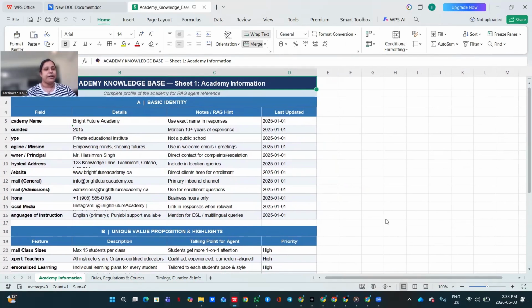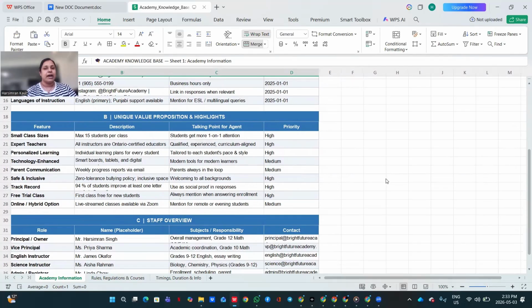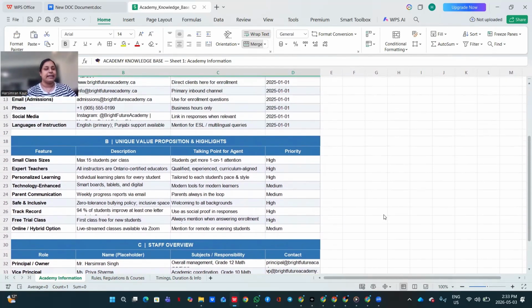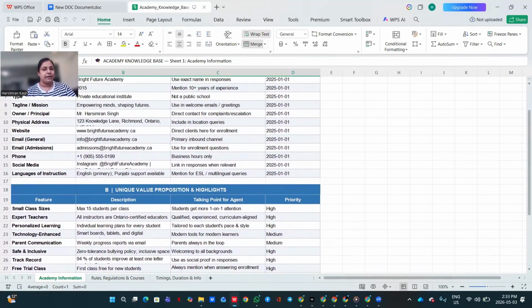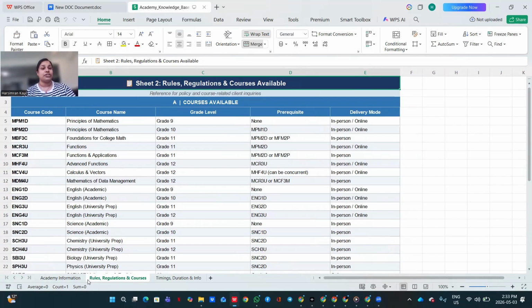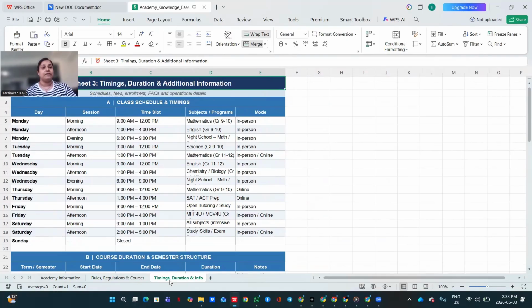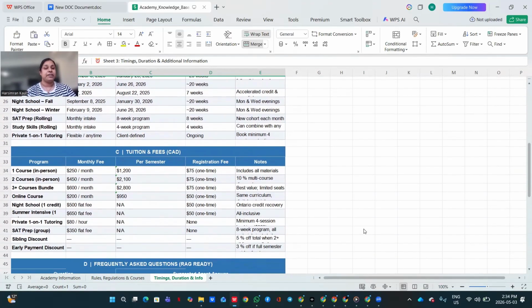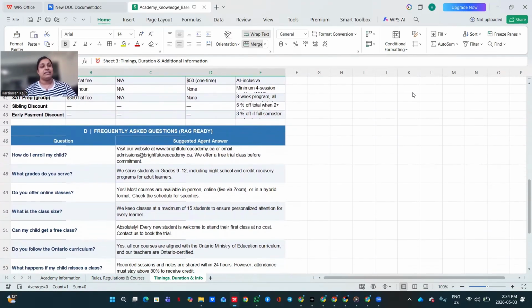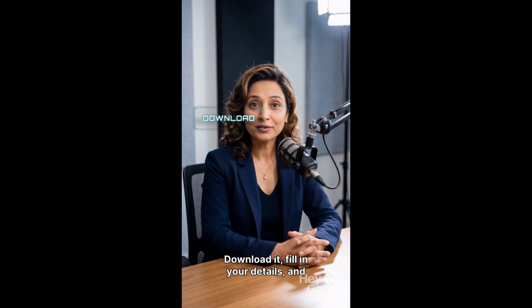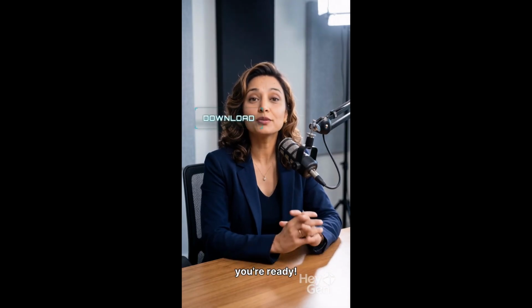I've built ours in Excel with 3 clean sheets. Sheet 1 covers academy info, mission, contact details, and staff. Sheet 2 lists courses, prerequisites, and all our policies. Sheet 3 has timings, semester dates, and ready-made FAQs. This structure works for any business, from clinics to restaurants. The file is in the description. Download it, fill in your details, and you're ready.